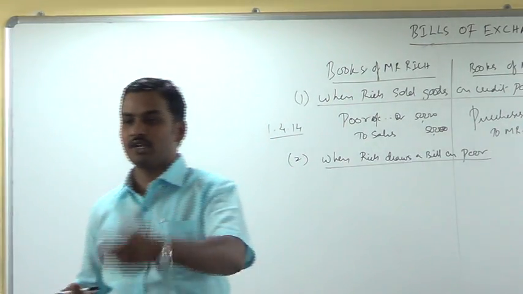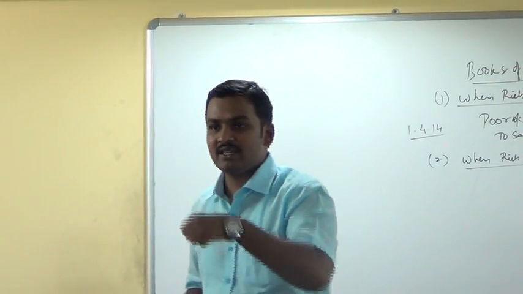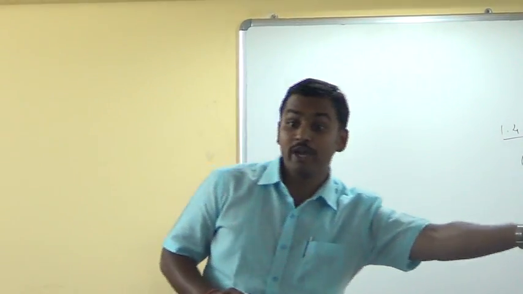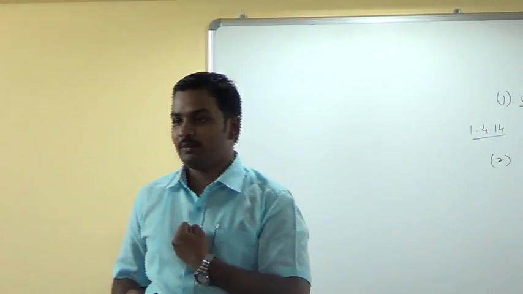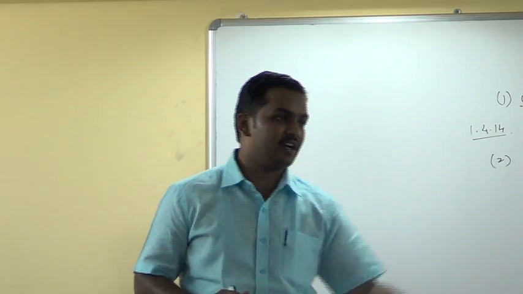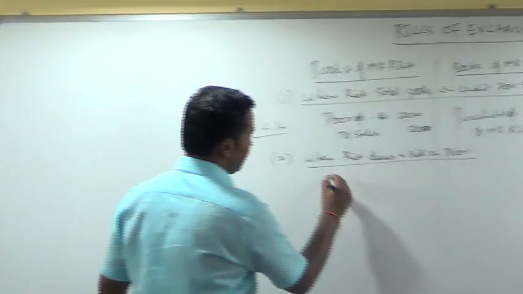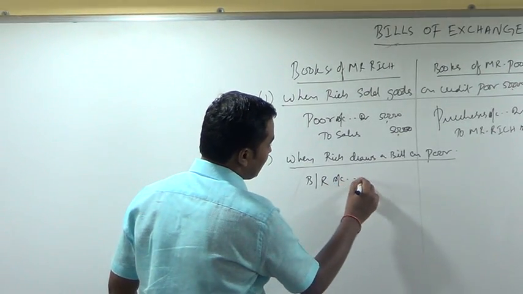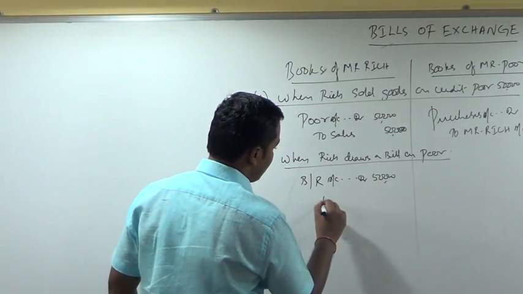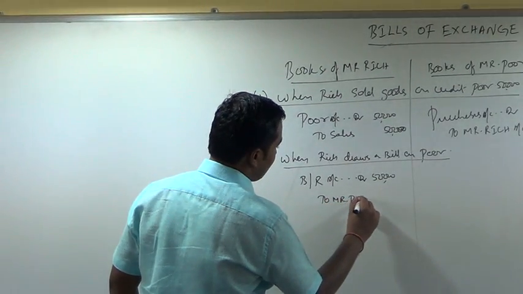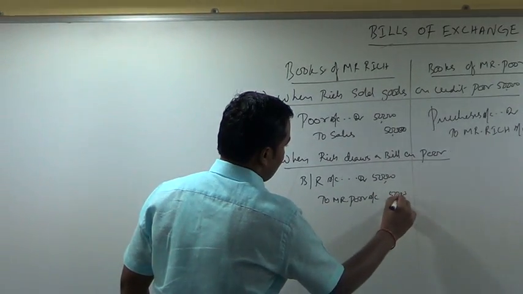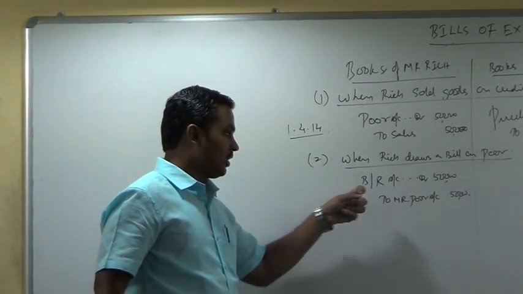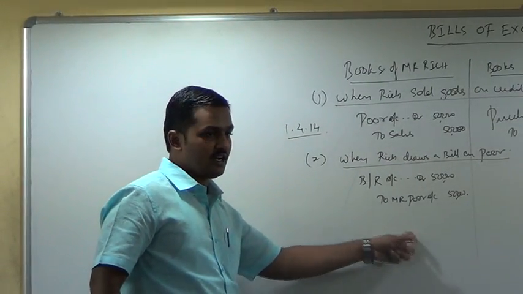What is the entry you write in the books of Rich? An asset is coming. What is an asset? Bills receivable. Bills receivable account debtor. Who gave the bill? Poor. Real account coming in, debit. Personal account giver, credit. So it is real, right? Bills receivable account debtor, I just use a shortcut B by R. Bills receivable account debtor, 50,000 to Mr. Poor account. What is the logic behind the entry? Bills receivable, real account coming in, debit. Mr. Poor, personal account, giver, credit.